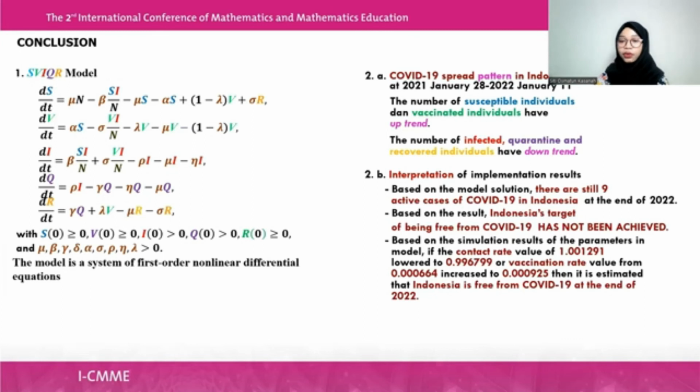Based on the model solution, there are still 9 active cases of COVID-19 in Indonesia, so the target has not been achieved. Based on the simulation results of the parameters in the model, if the contact rate is lower and the vaccination rate is increased, we can be free from COVID-19 in Indonesia by the end of 2022.